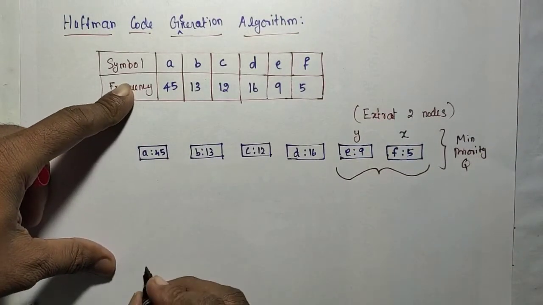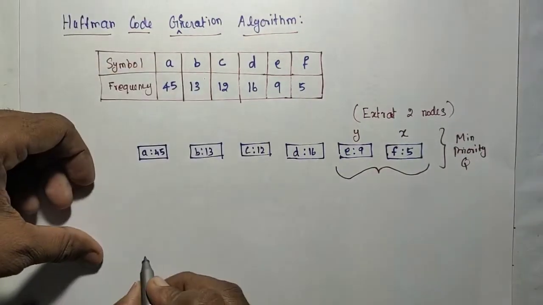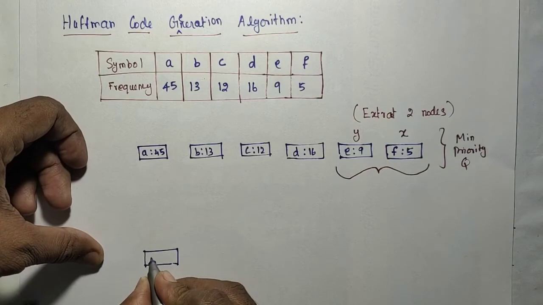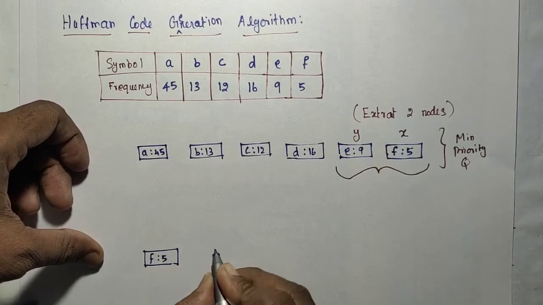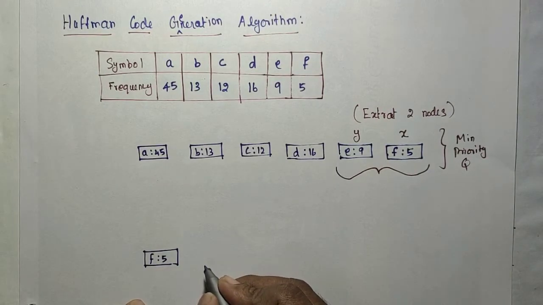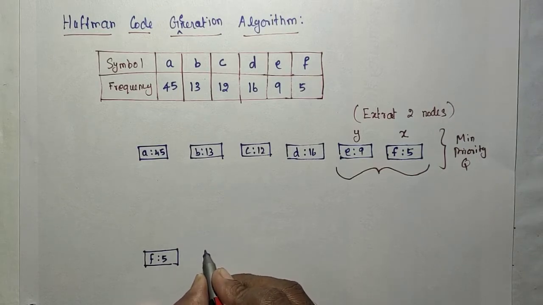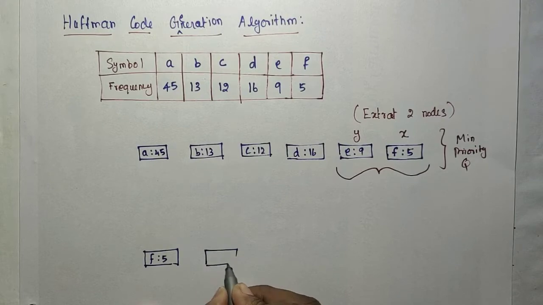So add this X as the left, that is F with 5. Next, add this as the right, that is E with 9.